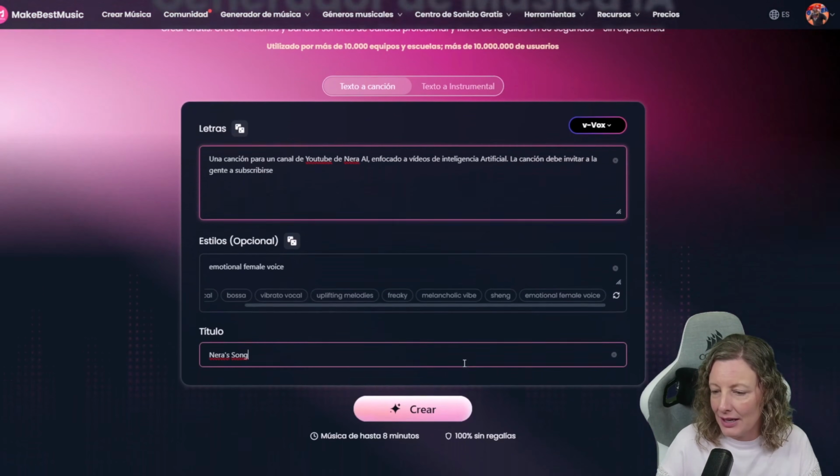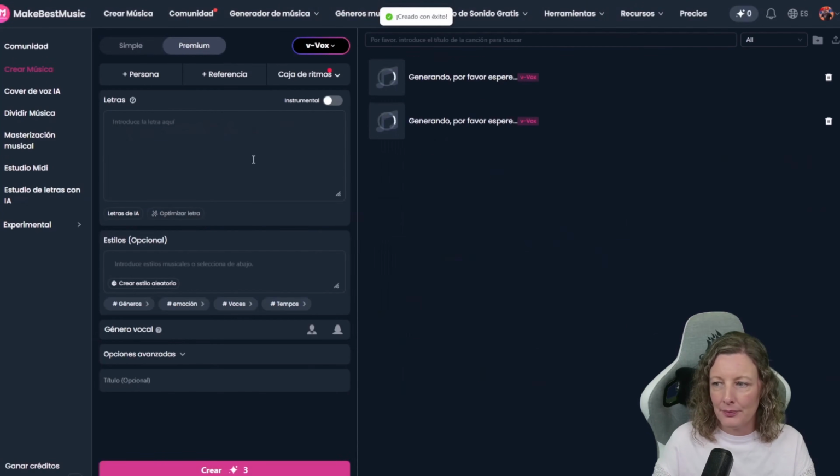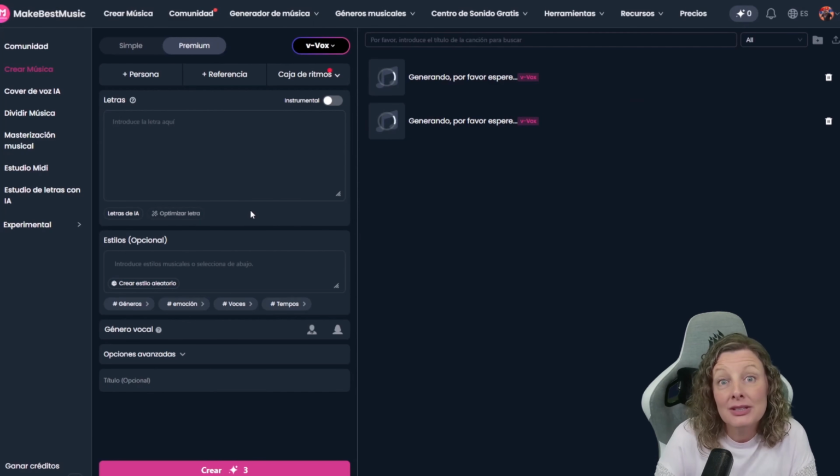As you can see here, there is no additional information required at this stage, so let's wait and see what it creates for us. It's already starting to generate here. We have to wait for just a little bit until it finishes generating this song. Let's see what it gives us this time. This is the first time I'm trying it.